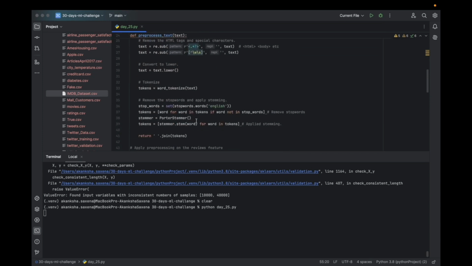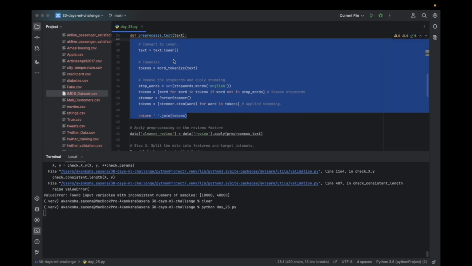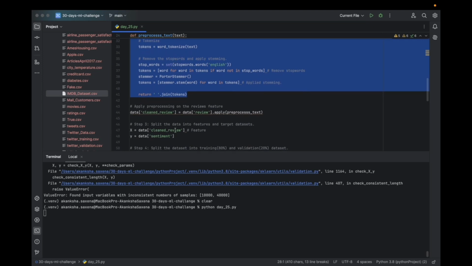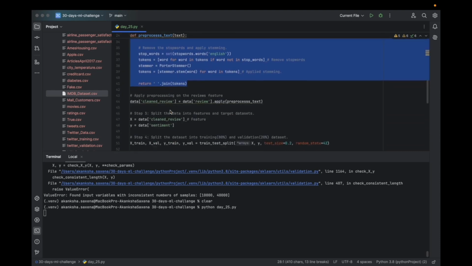So this step is taking time. This pre-processing of the text, the reviews, is taking time here.